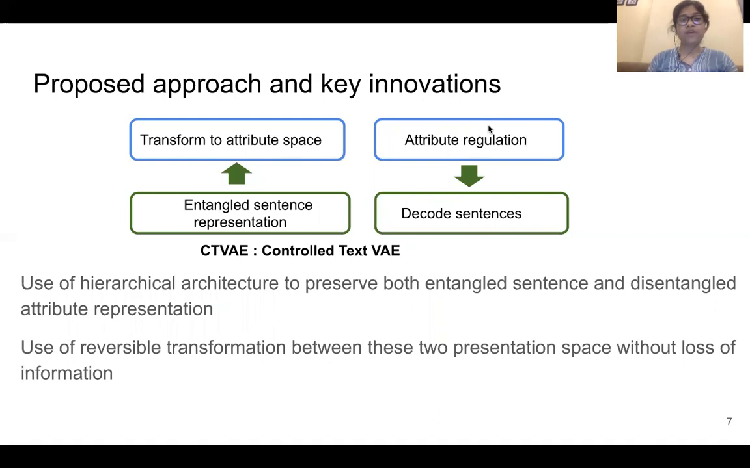For that, we propose our architecture, which is a hierarchical VAE-based architecture, where we preserve both the entangled representation and the disentangled representation in two different hierarchies. In the top hierarchy, we are doing all attribute regulation, and from there, the signal propagates to the lower layer where we are doing the sentence generation. This transformation between these two spaces is reversible, so that we can preserve the interdependency between the attribute and context space, which are disentangled in the upper layer.